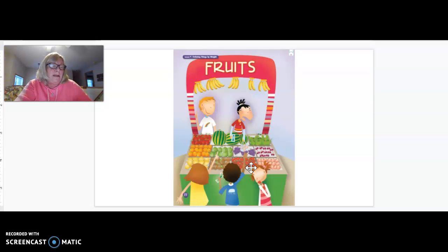Now, one thing I want you to remember also when we are comparing and talking about different fruits: it's not always the smallest that is the lightest, and it's not always true that the biggest are the heaviest. And we will be talking more about that in small groups too.